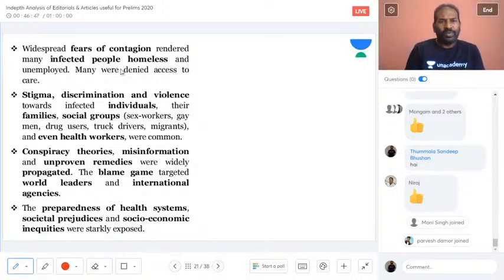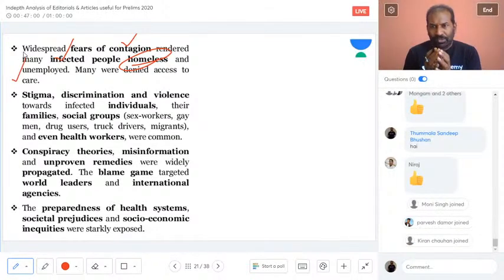And with this widespread contagion, those who have been infected by HIV were all restricted to home, or else they were unemployed. Either they were restricted to home, or they were separated from the family or from the community. They were kind of deported, not exactly deported, I'm saying. And there was stigma, discrimination, and violence against the individuals infected by HIV or AIDS.